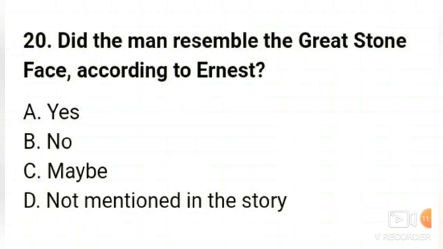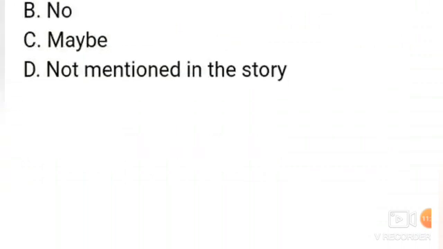Did the man resemble the grey stone face according to Ernest? Option A, yes. B, no. C, maybe. D, not mentioned in the story. So according to Ernest, the man did not resemble the grey stone face. Means the correct answer of this question is option B, no.